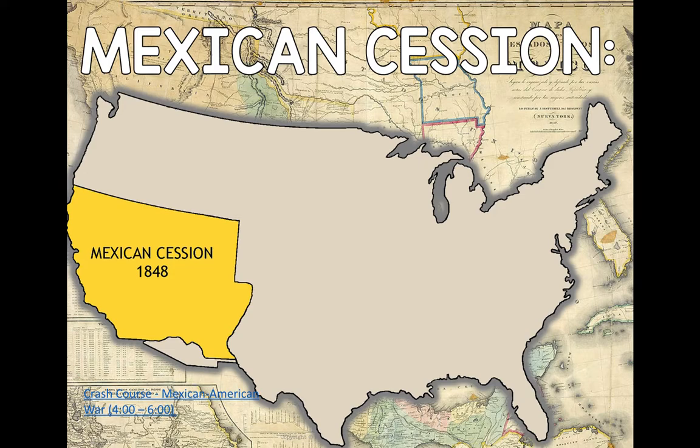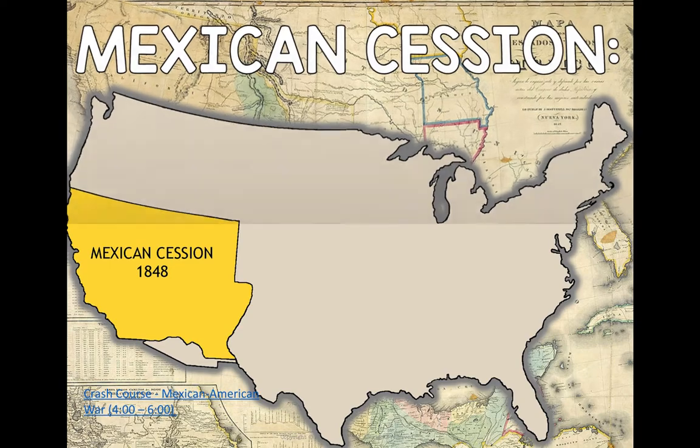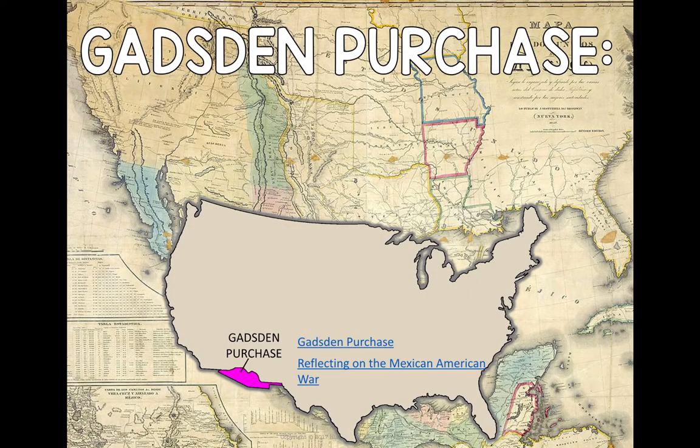So there's a picture of the Mexican cession, all the land that was handed over to the United States in 1848. And then the last little piece there is the Gadsden Purchase, and this was bought to create a transcontinental railroad in the South. The land's a little flatter there, and the United States paid $10 million to get that last little piece to the puzzle that we know today as the continental United States.